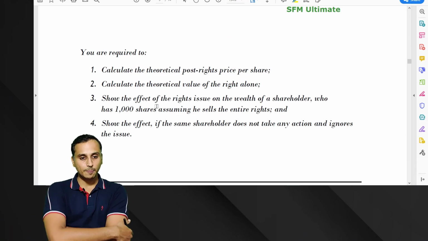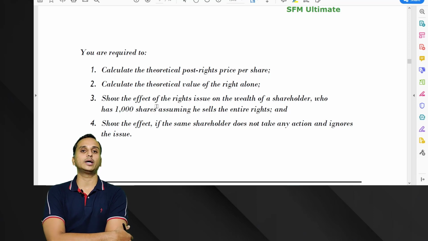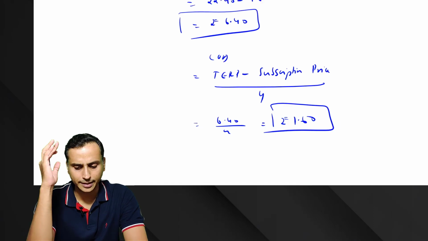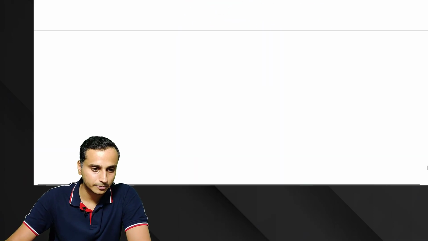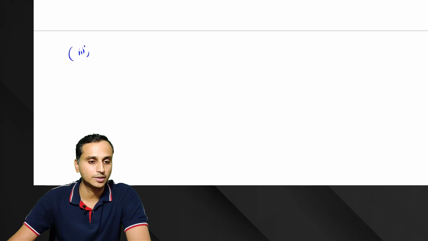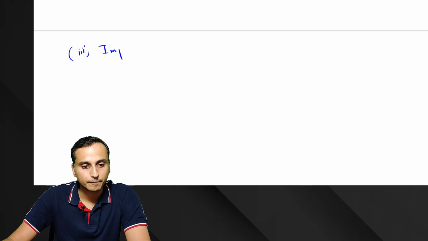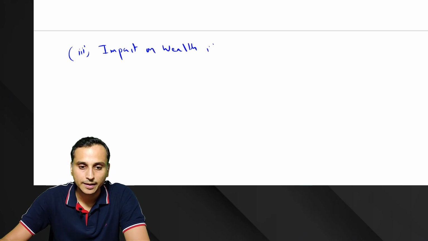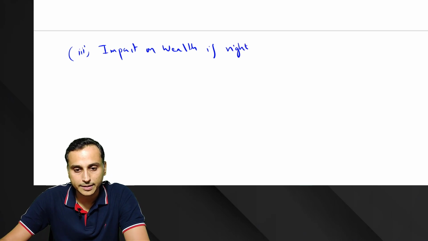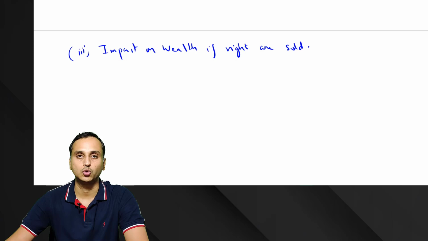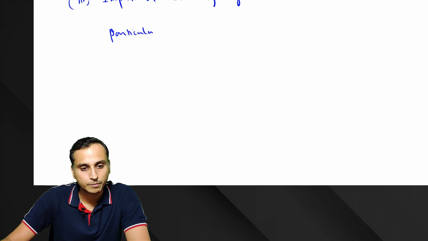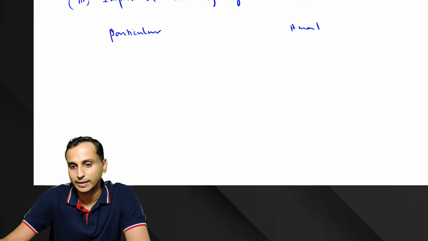What's the next question they're asking? Show the effect of the rights issue on the wealth of a shareholder who has 1000 shares, assuming he sells the entire rights. This time he's selling the entire rights. Very interesting part. So the third subdivision, impact on wealth if the rights are sold. Let's have a column for particulars and a column for values, amount.